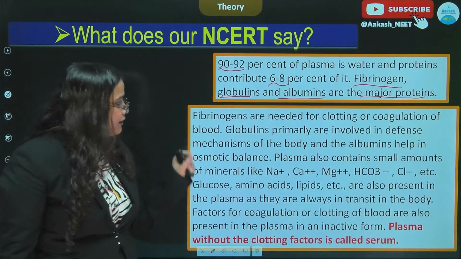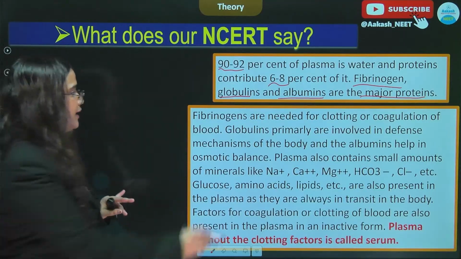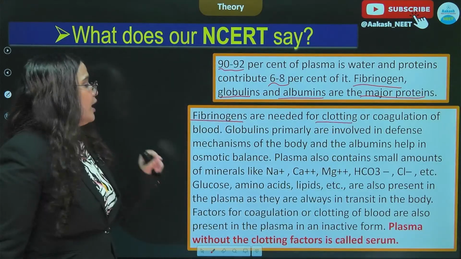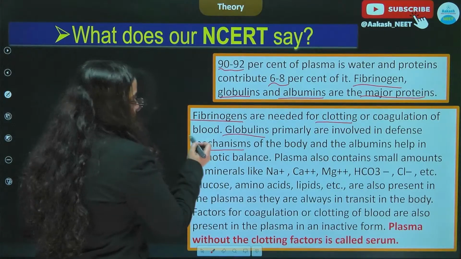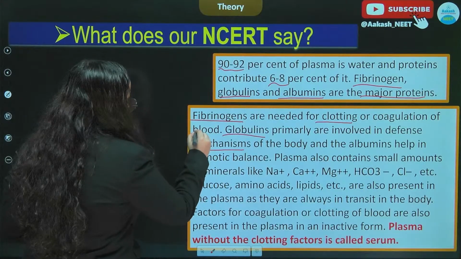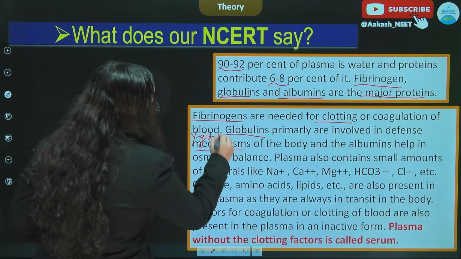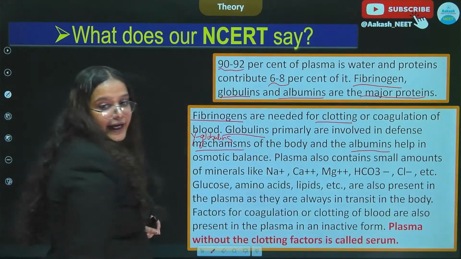And then in the detail we can see the functions of these proteins are also given in the NCERT. For instance, fibrinogens are needed for clotting or coagulation of blood. Globulins primarily are involved in defense mechanisms. That we discussed are the gamma globulins, which are our antibodies, and the albumins help in